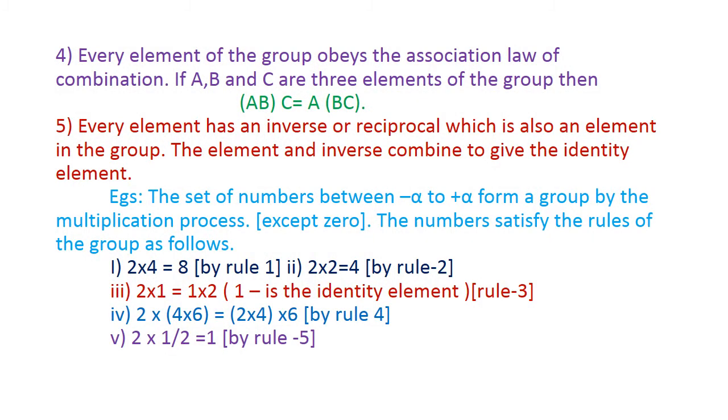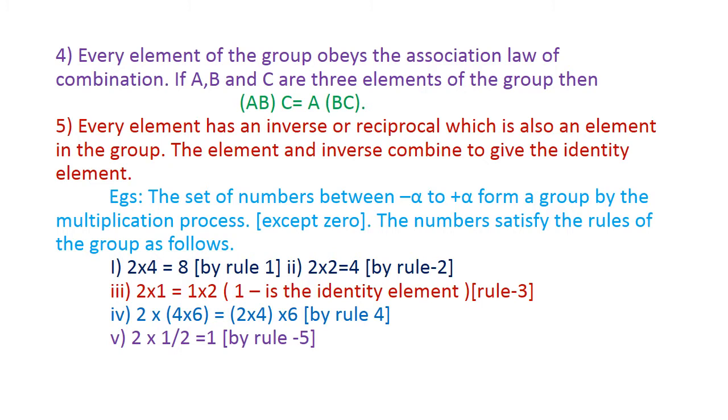Four, every element of the group obeys the associative law of combination. If A, B and C are three elements of the group, then (AB) into C will be equal to A into (BC). That condition should be obeyed by the elements present in the group. The fifth one is every element has an inverse or reciprocal which is also an element in the group. The element and its inverse combine to give an identity element. This is the fifth important point.